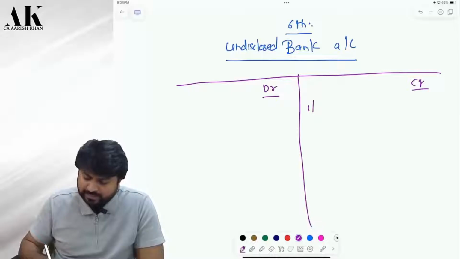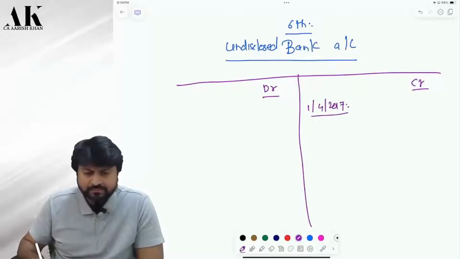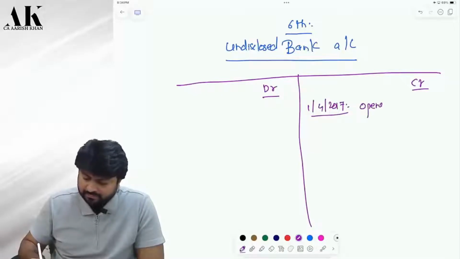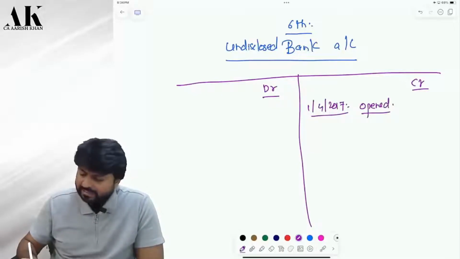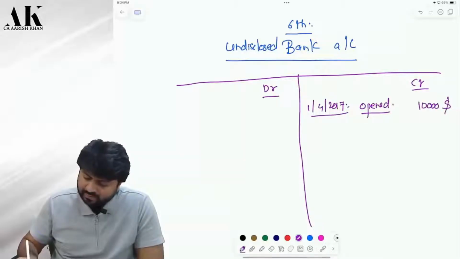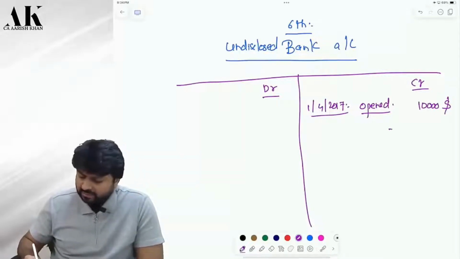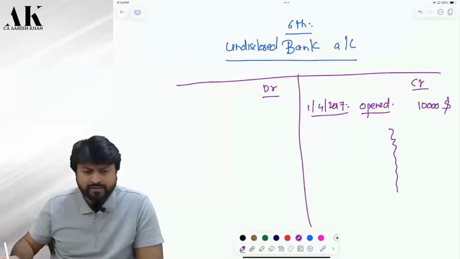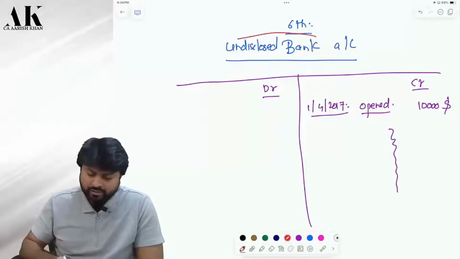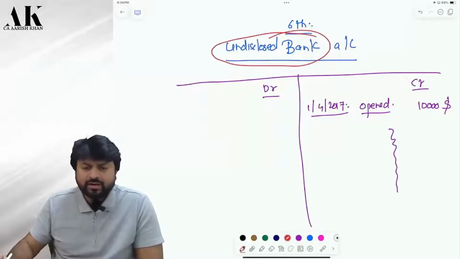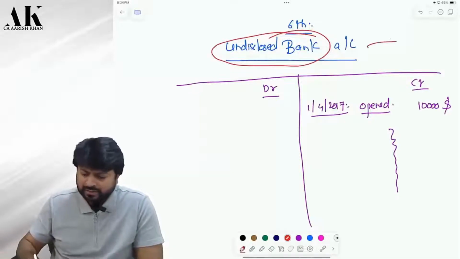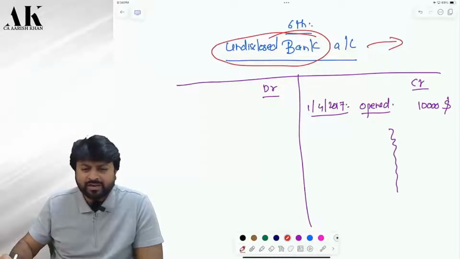Suppose you opened this bank account on 1st of April 2017. On that date, you deposited $10,000. Okay, sir. After that, you might have deposited a lot of money over here over the years. Yes or no? Now, what is your duty? Your duty is to disclose that bank account in India. Now you are not disclosing. So will this become an undisclosed foreign asset or not? Please tell me.